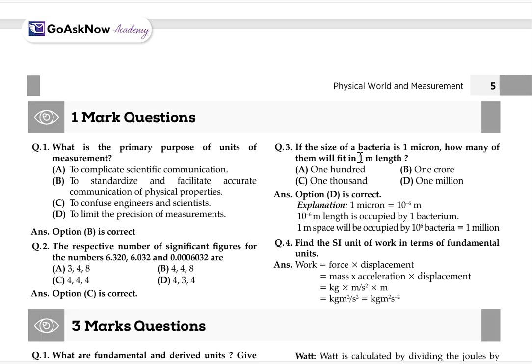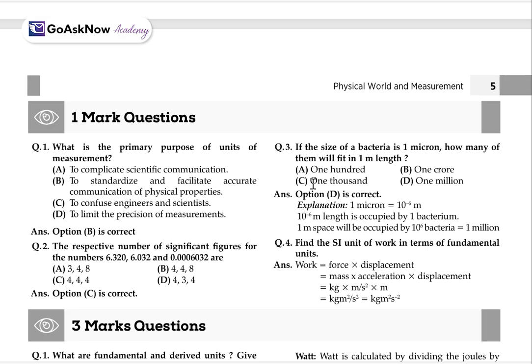If the size of a bacterium is 1 micron, how many of them will fit in 1 meter length? You have to find out the value of 1 micron, then the 1 meter length.